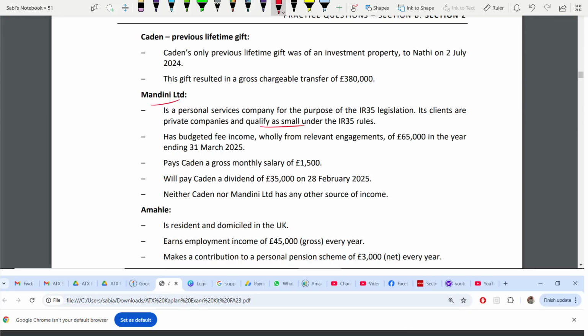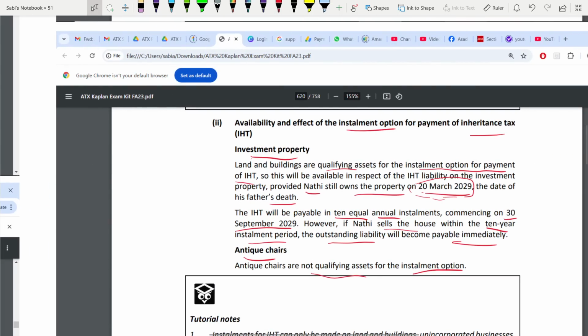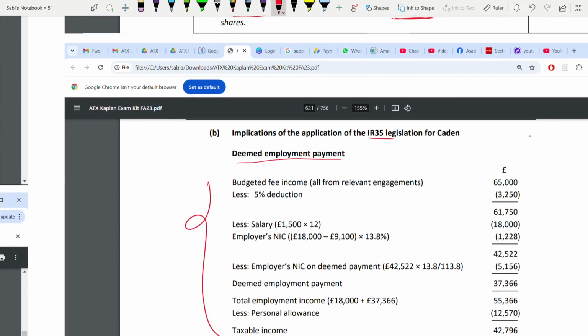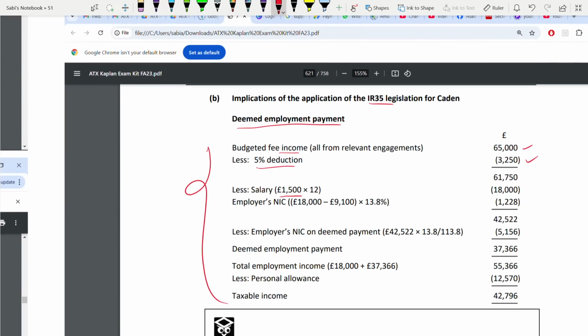So now, their budgeted fee income is 65,000. Gross monthly salary is 1,500, and paid dividend of 35,000. With that, you can answer. So you start with the budgeted income. This is the statutory reduction. You deduct from it 5% on 65,000. Then your salary was 1,500, but this is monthly. You have to take the annual, that's why you multiply by 12, deduct the salary, and then deduct your employer's NIC.